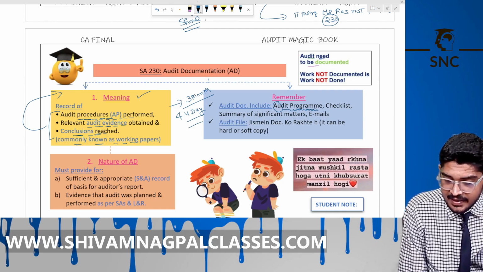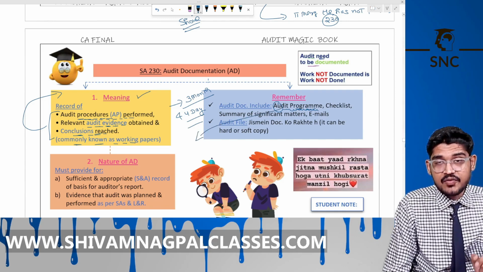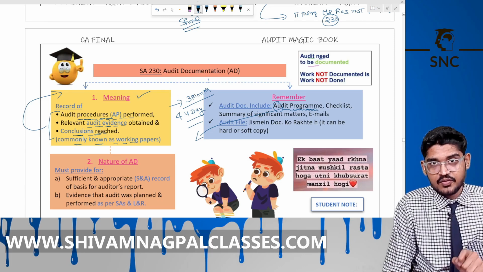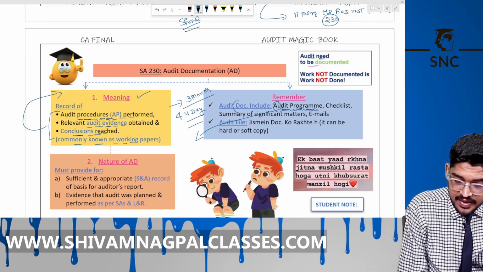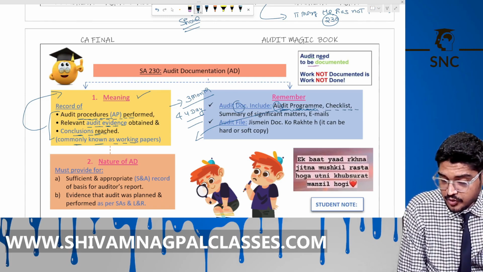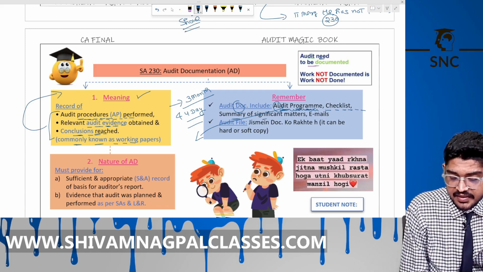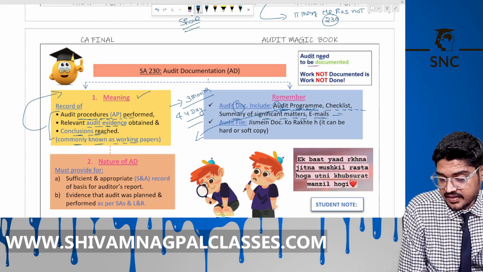It is a detailed plan, like on which day, which subject you study, which chapter you will study, for how many hours. This is the audit program. So audit documentation includes this also. A checklist, what you are going to check, a summary of significant matters that arise during the audit, or the emails. These are just examples.